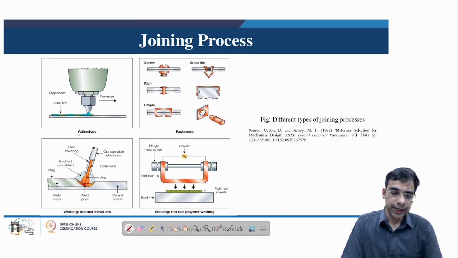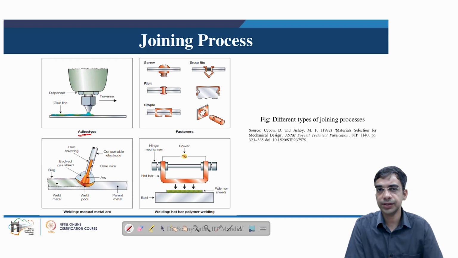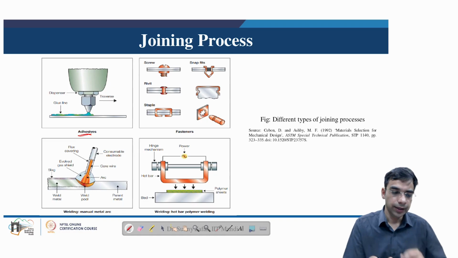Very popular are adhesives, a form of glue applied on the faying surfaces of the products which need to be joined, and then subsequently some pressure may be applied to help the adhesive join the two parts. Sometimes these adhesives also need heat, as they need curing. Sometimes heat may be applied, or leaving the adhesive in atmospheric condition may also result in the joint.